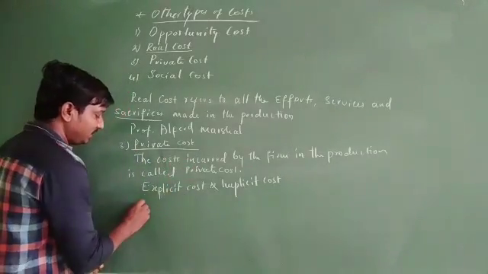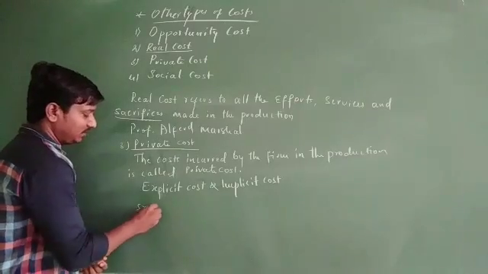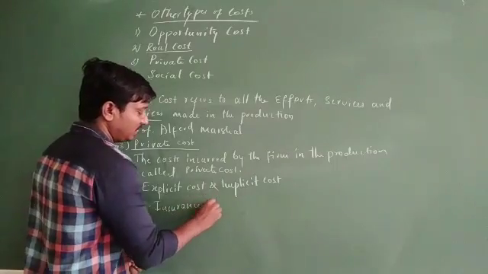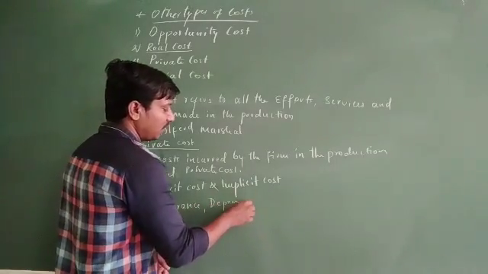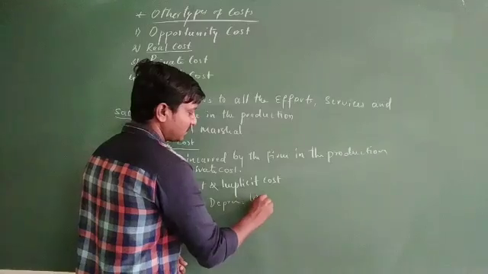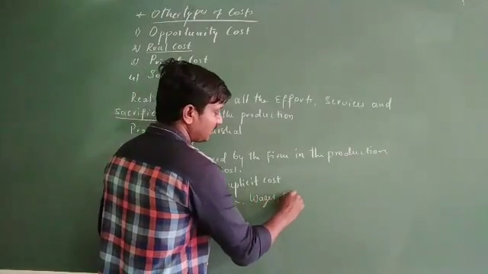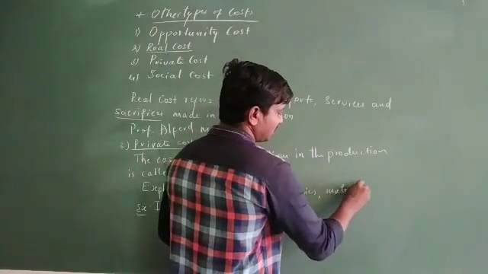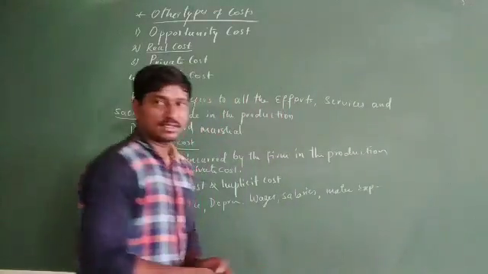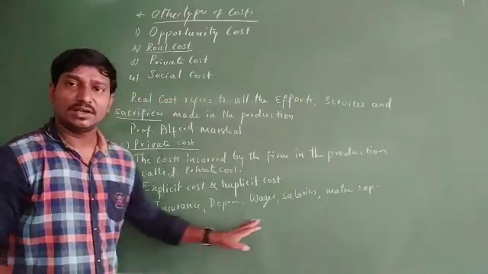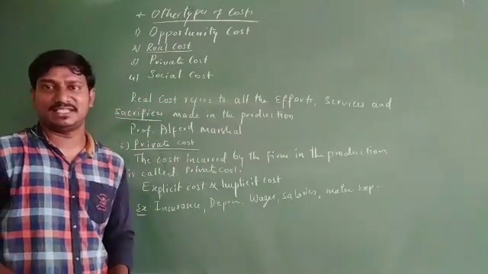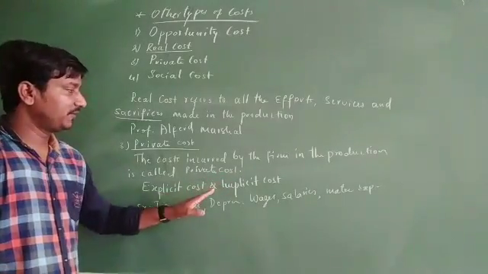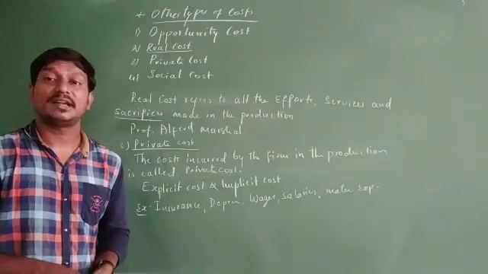For example, you can take insurance, depreciation, wages, salaries, or material expenses, etc. So whatever explicit as well as implicit costs together are incurred in the production process by the firm are called private cost.